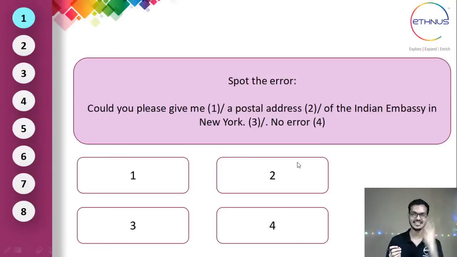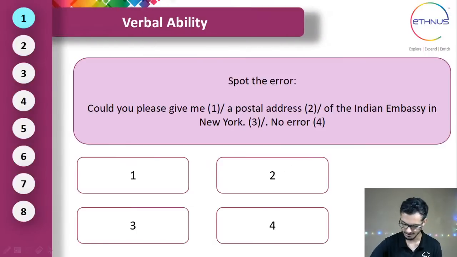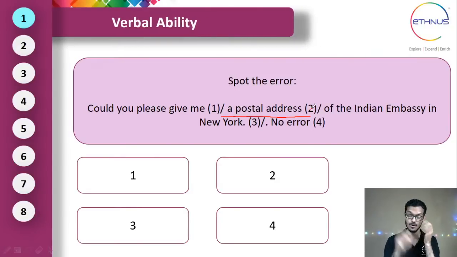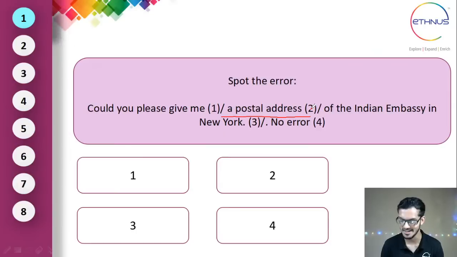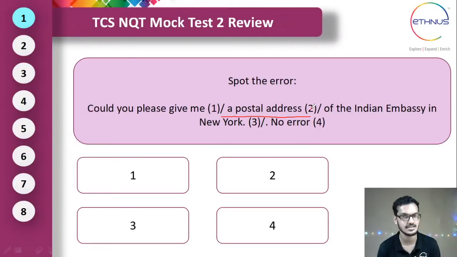Okay, so most of them are saying the second option. Yes, that's correct. Second is the correct answer. Because here you have a postal address. See, the Indian Embassy in New York has one particular postal address, right? So it cannot be A, there should be a definite article used in this place.